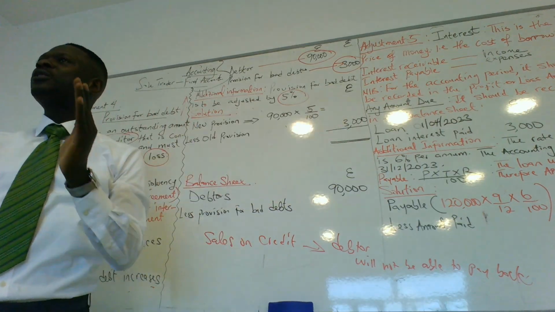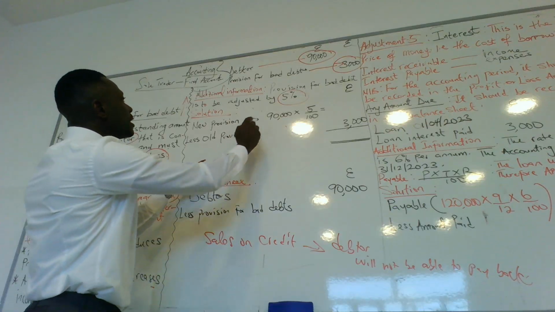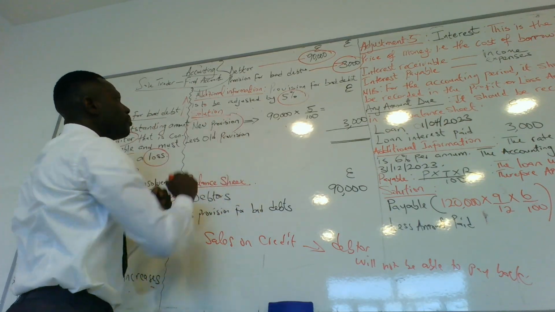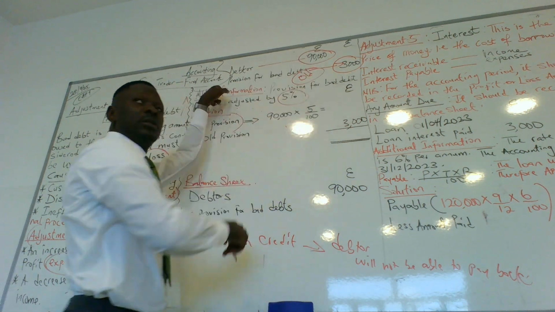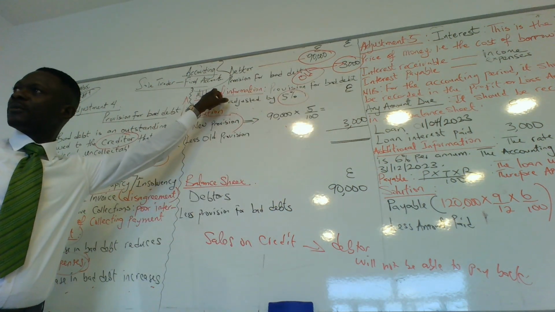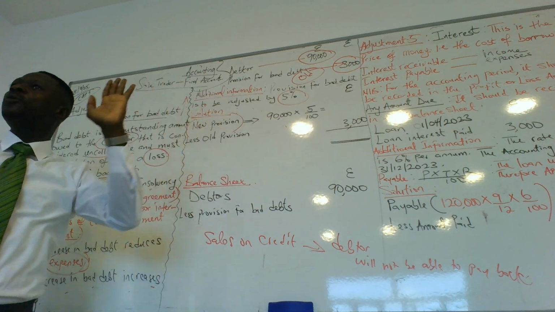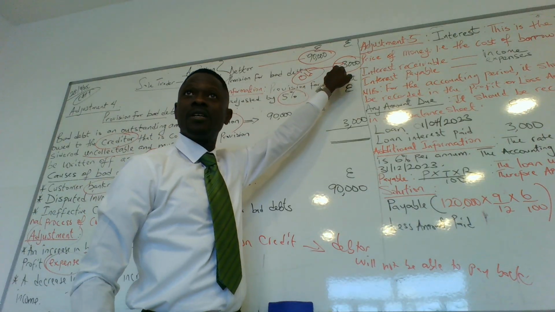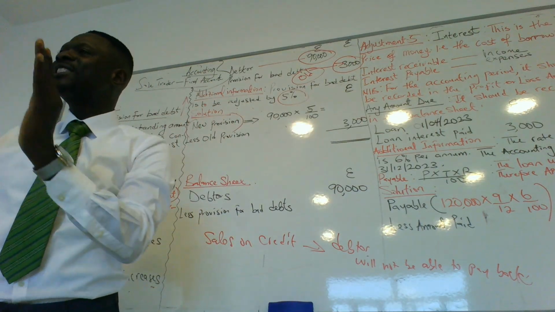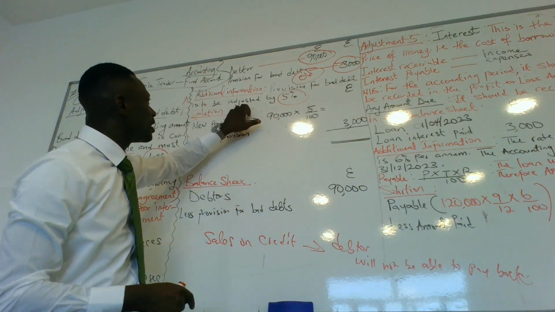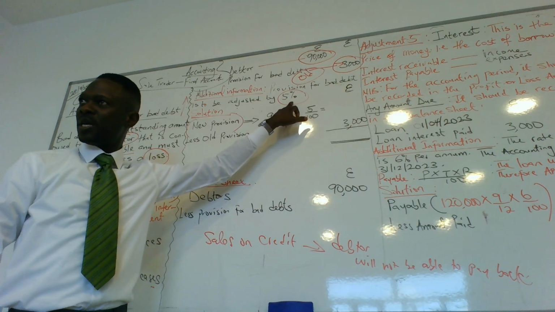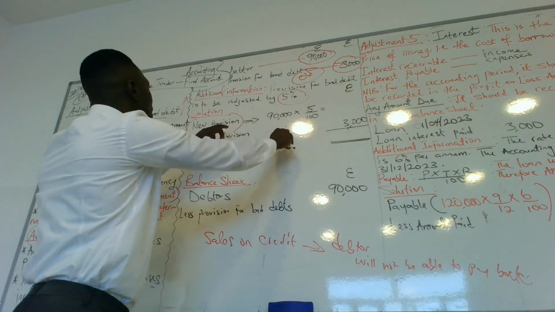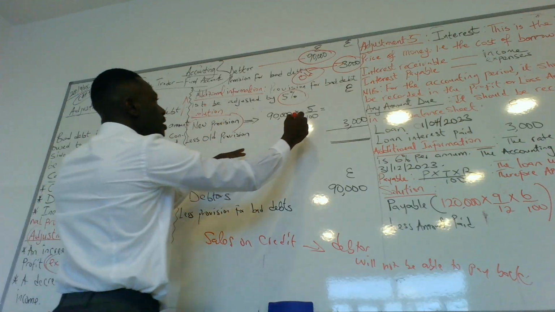So how do we do that? Where do we get the 5%? It means we need a new provision, because this is the old provision. Are we getting it, please? The old provision was 3,000. Now there's additional information stating that the business is adjusting provision for bad debt at 5%. Do we get something here? So with this 5% on the debtor, it will be your money.